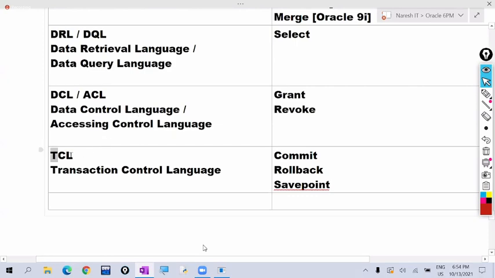Okay, next is what? Next one is TCL. TCL stands for transaction control language. To control the transactions, if a transaction is successfully finished, save it with commit. If a transaction is not successfully finished, cancel it with rollback. So to cancel or save the transactions, we use these TCL commands. So this is an overview on sub languages.